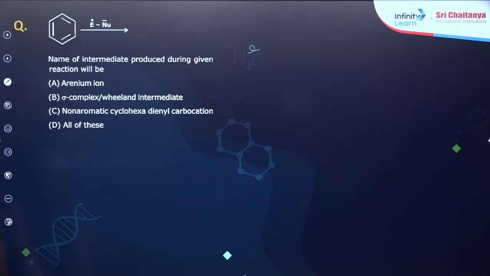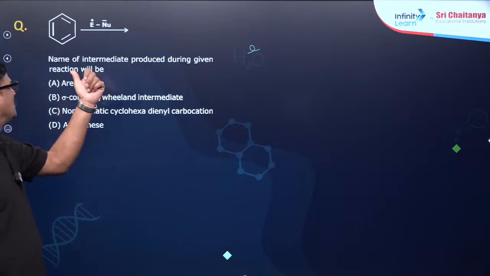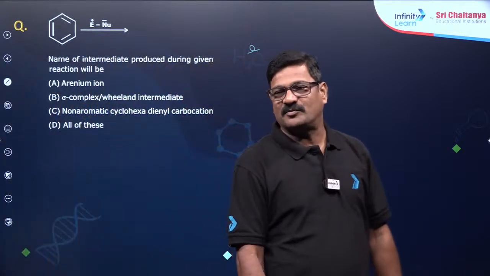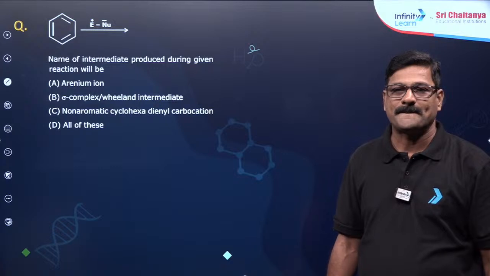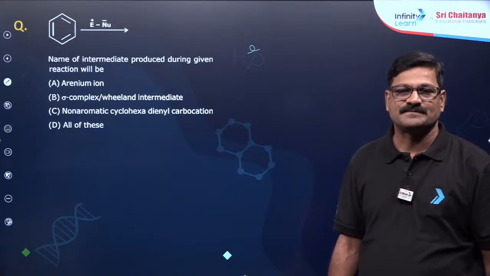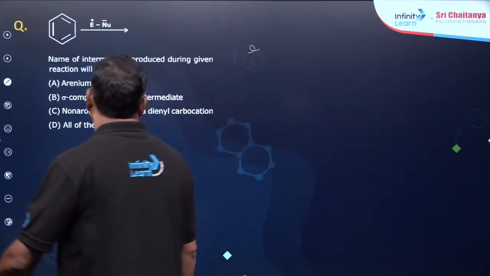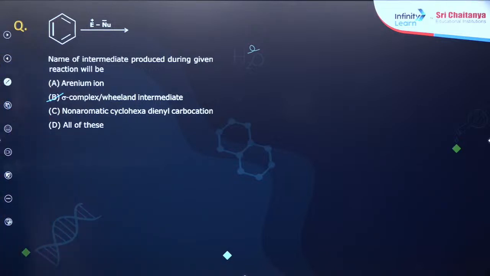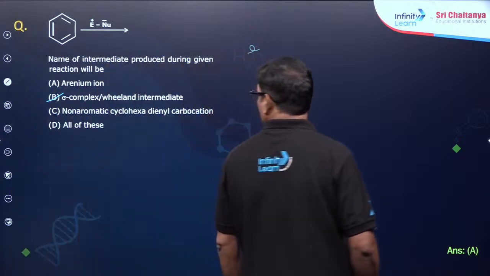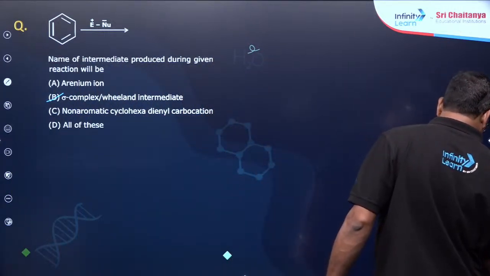You did it well. And name the intermediate produced during this reaction. Sigma complex, Wheland complex, Wheland intermediate. The answer is going to be sigma complex.